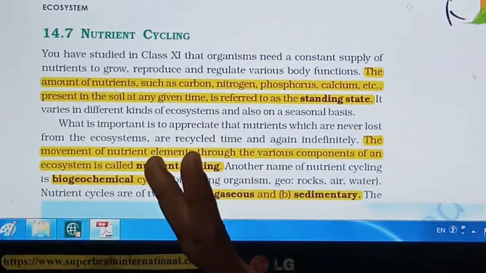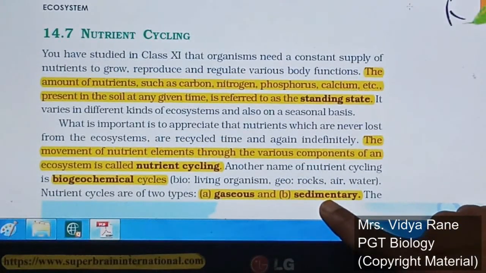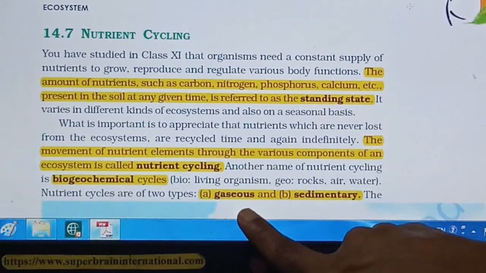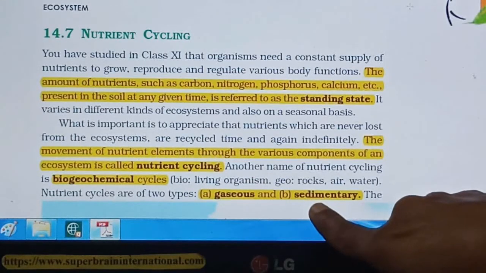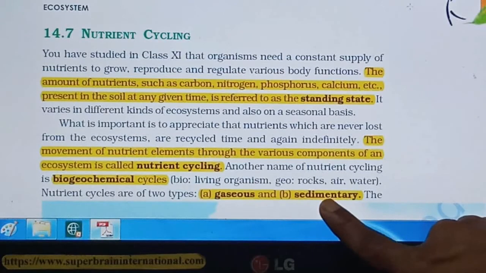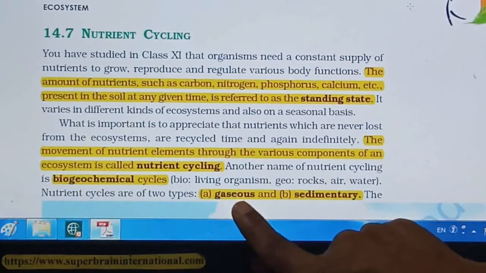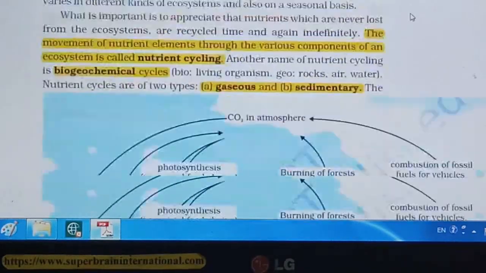There are two types of nutrient cycle. One is the gaseous type of nutrient cycle and the second is the sedimentary type of nutrient cycle. In the exam, a question will be asked: explain a nutrient cycle with a gaseous element or sedimentary element, or give an example of a sedimentary nutrient cycle. So you have to remember, gaseous means the majority of that nutrient's reservoir is in a gaseous state, and sedimentary means it is stored in the soil or in land, right? So we are studying an example of a gaseous nutrient cycle as well as an example of a sedimentary nutrient cycle.